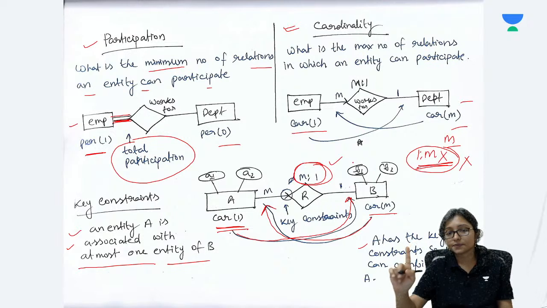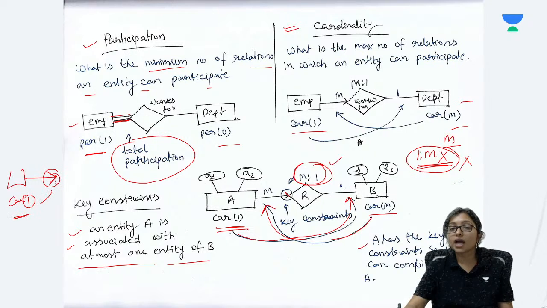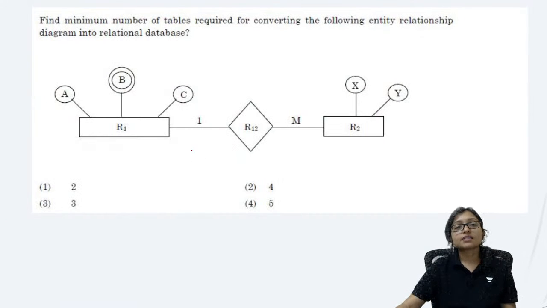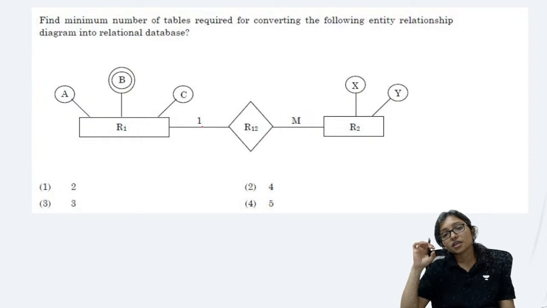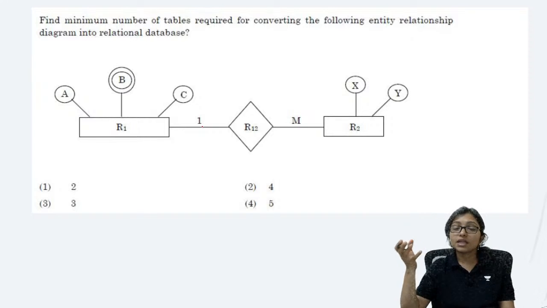Be careful here. And this is the sign of the key constraint. When you see this sign, it means the cardinality is 1. Wherever there is a key constraint, the cardinality is 1 there. It is also the identification of the key constraint. So here you can see it is a question. This type of question can be asked, where one to many, many to one will be given to you, and they ask how many minimum number of relations are required.